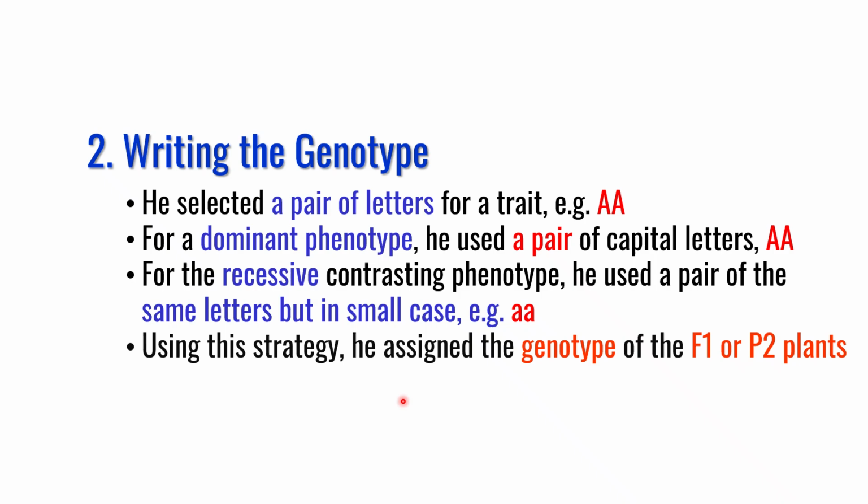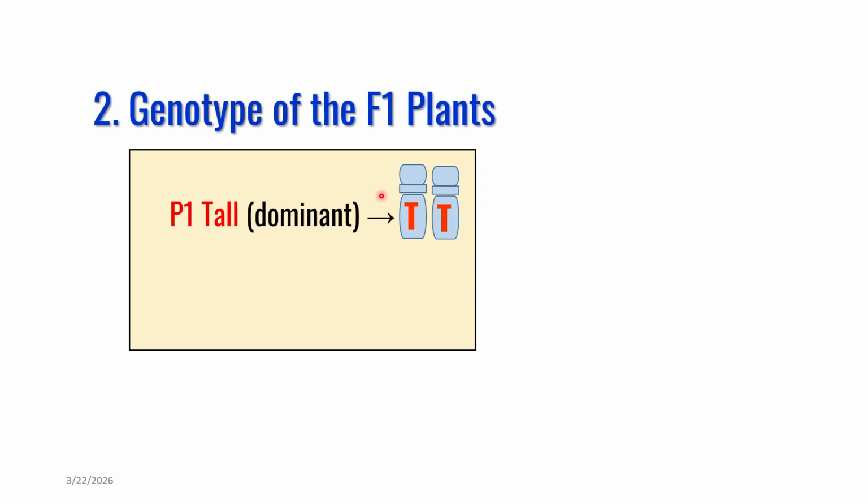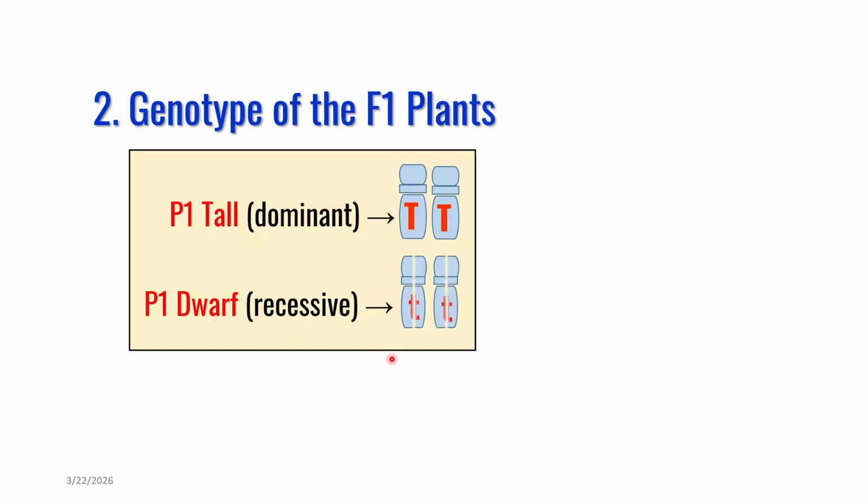Using this strategy, he assigned the genotype of F1 plant in order to explain or interpret his finding. So using his assumption that the factors are in pair, he assigned the genotypes of F1 plants. He started with writing the genotype of P1 plant which were pure. P1 tall in this example, which was dominant, will be capital T, capital T. And for the contrasting dwarf or recessive phenotype P1 generation plant, the genotype will be the same letter but in small case, so small t, small t.